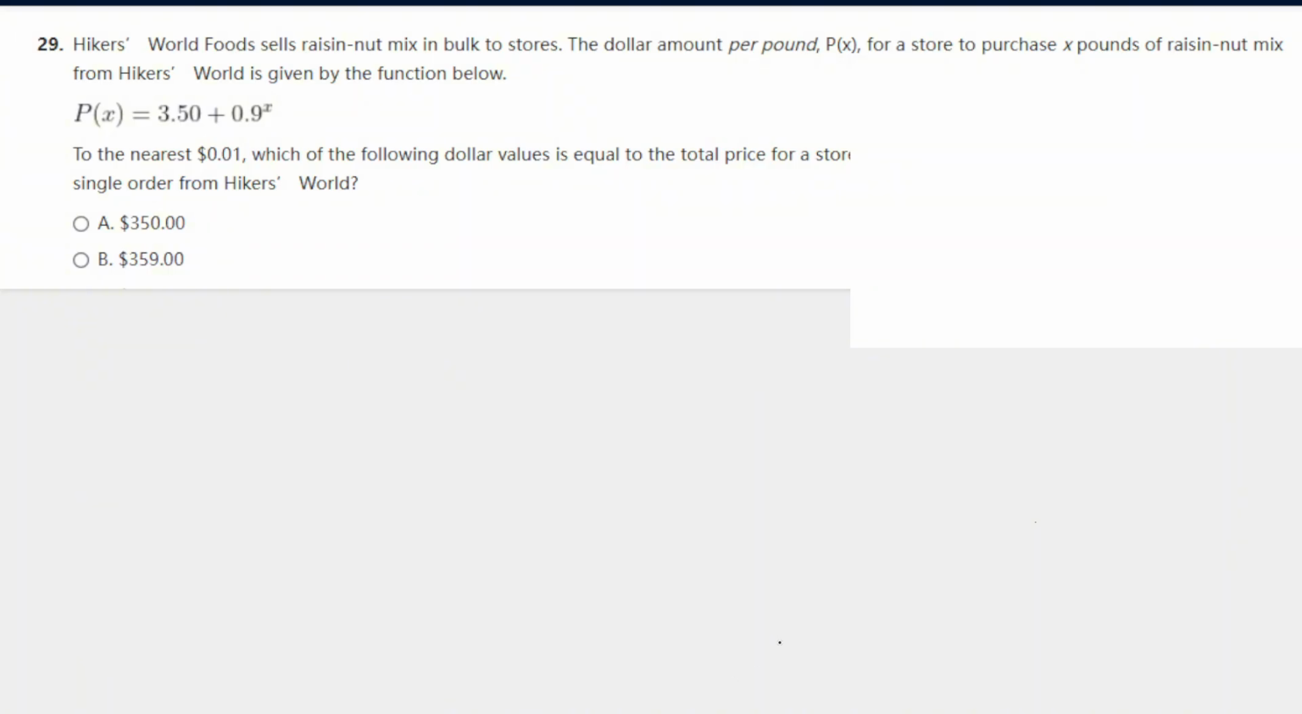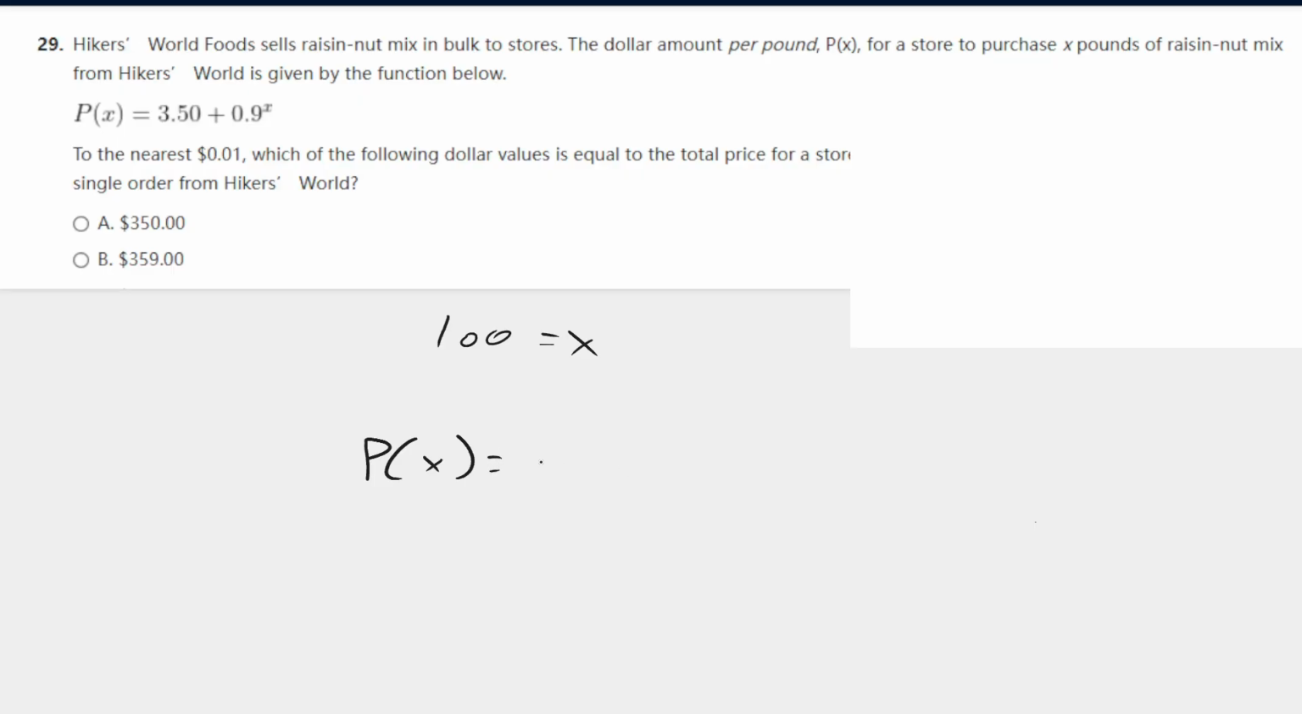Hiker's World Foods sells raisin nut mix in bulk to stores. The dollar amount per pound P of X for a store to purchase X pounds of raisin nut mix from Hiker's World is given by the function below. To the nearest cent, which of the following dollar values is equal to the total price for a store to purchase 100 pounds of raisin nut mix in a single order? Okay, so X represents the pounds, and they just gave us the pounds, which is 100. 100 equals x in this scenario. All we do is plug into the equation they give us.